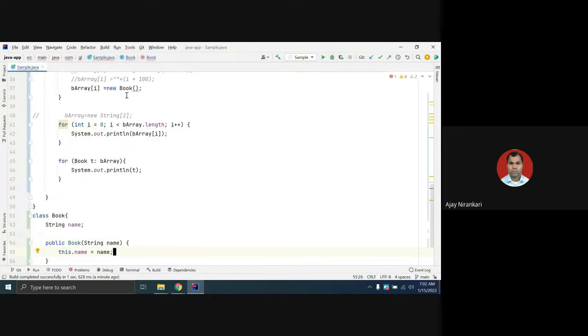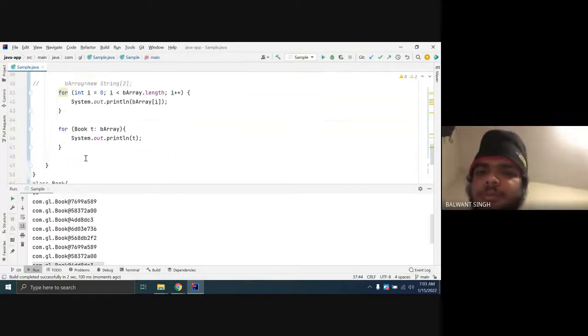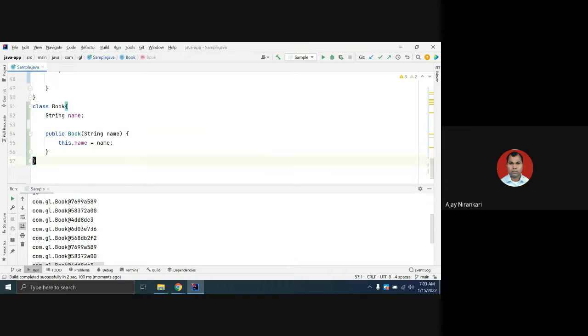So here you can pass the book name, let's say key book underscore plus the i variable. You can initialize all the books and you can get all the books. Here you have to override the toString method.